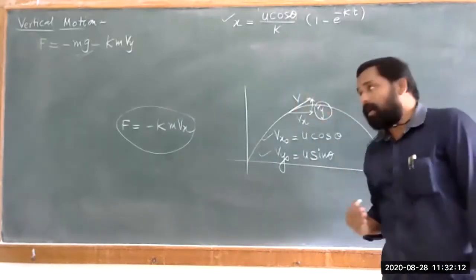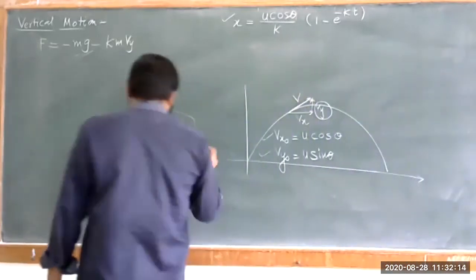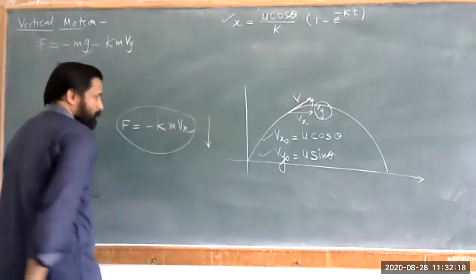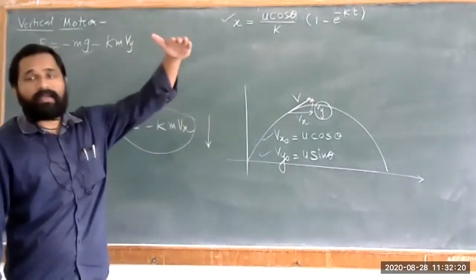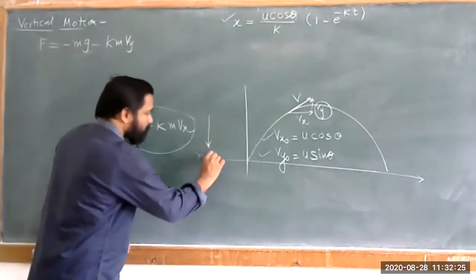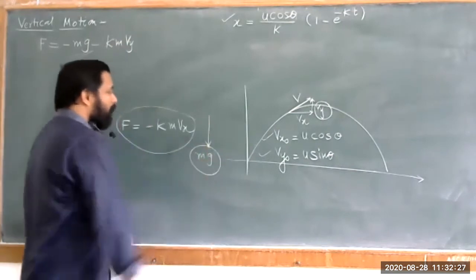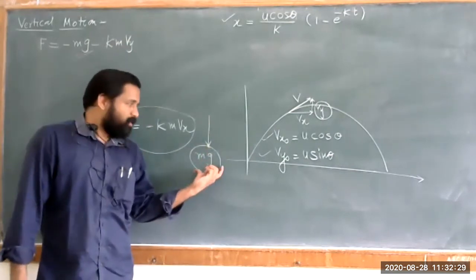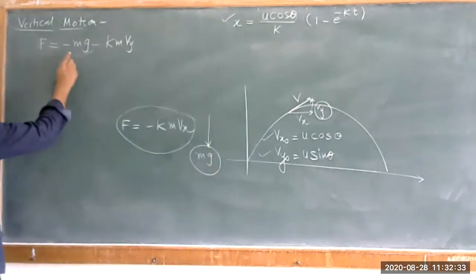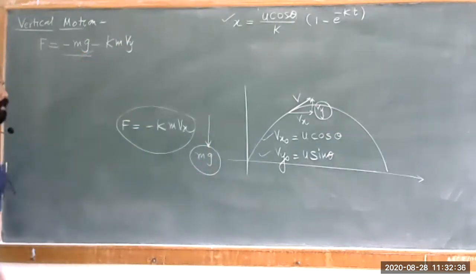As it acquires some height, we just said it is affected by a gravitational pull. एखादी वस्तू जी आहे ही वरती जात आहे आणि वरून परत ती खाली येत आहे. That is because of this factor that is nothing but mg. So acceleration due to gravity or gravitational acceleration is in the downward direction, and that's why we have a factor here that is nothing but minus mg.